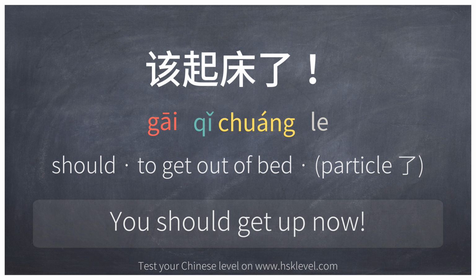Today we are going to look at a very common sentence that you might hear in the morning. 该起床了. This sentence has three parts. 该, 起床 and 了. Let's break them down one by one.